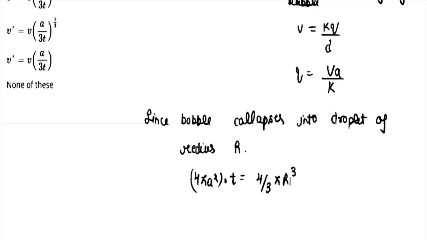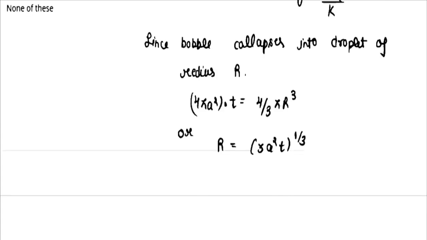We write down capital R, that is the radius, is equal to (3 a square into t) whole to the power 1 by 3.